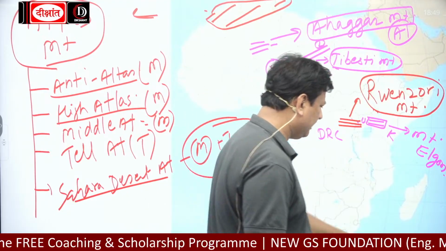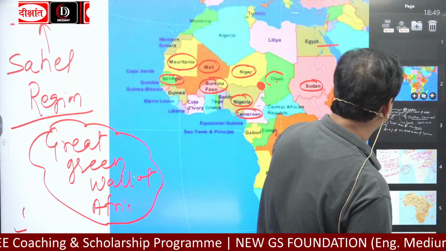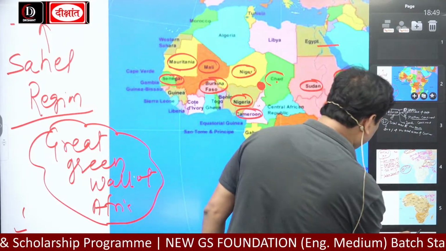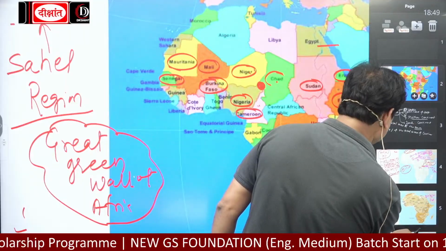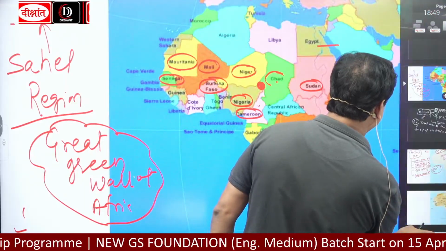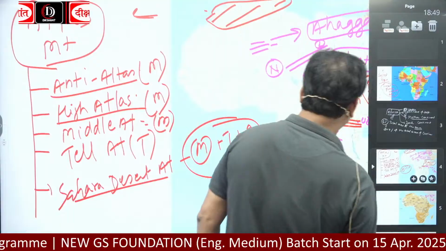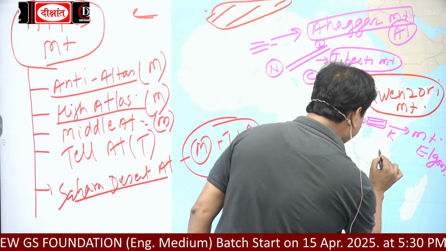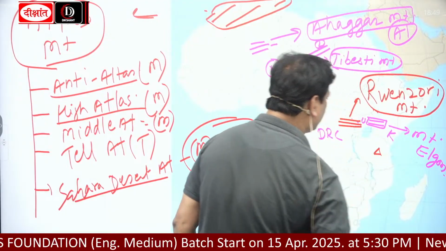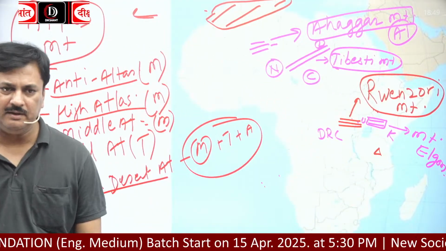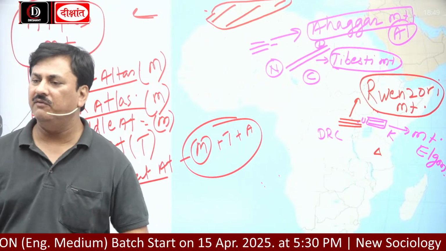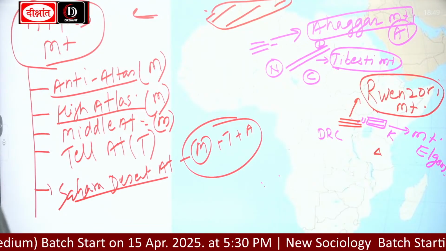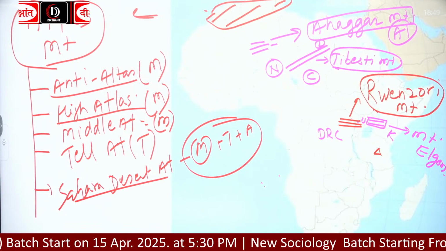Now, this is Tanzania. Look here, this is the map. Just below Kenya, you will get Tanzania. So in Tanzania there is Mount Kilimanjaro. Okay, and it is the world's largest free standing mountain.